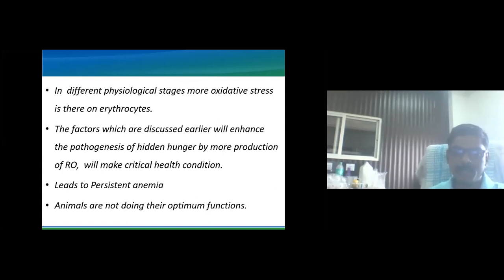Whenever there is a production of all these reactive oxygen species, the animals are not able to do their functions up to the mark. The optimum functions are not observed, and the ultimate result of that is less production.